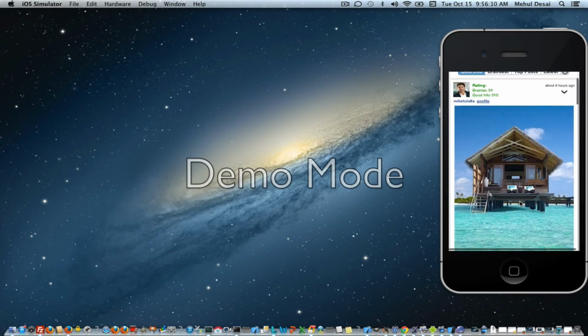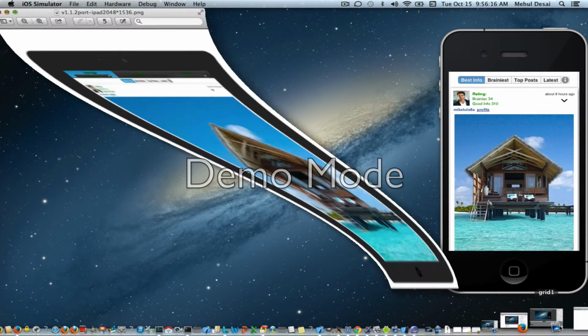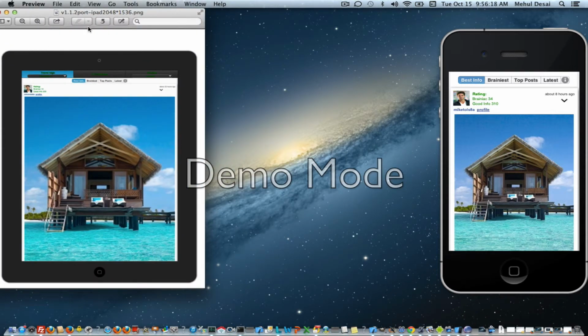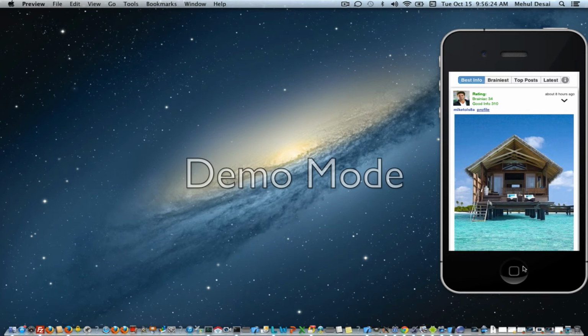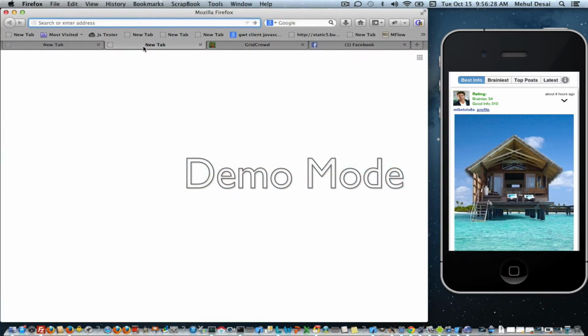So that's an example of using GridCrowd, and what I'm going to do now is show you that it's available on iPad, and you'll see here is how it looks on iPad, for example, and it's also available as a full-blown social website, which is very nice.